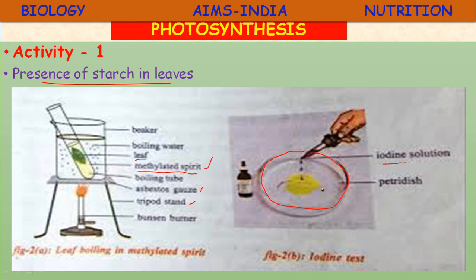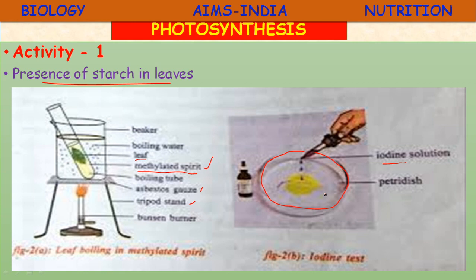Now observe. The leaf has turned from green to white color after boiling. Then after adding a few drops, one or two drops, of tincture iodine or betadine solution, you will find a change in the color. The presence of starch is indicated by a blue black color. Okay, the leaf turns blue black.